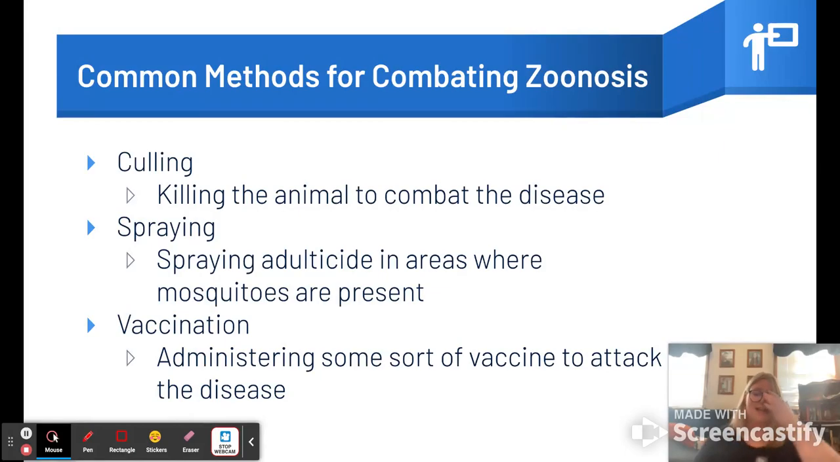There are many ways to try and combat the spread of zoonotic diseases. 3 of the most prevalent methods are culling, spraying, and vaccination. Culling involves killing the animal. This can be a partial cull, which would only be killing the animals that are testing positive for the disease they're trying to cull, or they could just cull all of the animals. Spraying involves a chemical from planes that kills mosquitoes that is sprayed on a wide area.